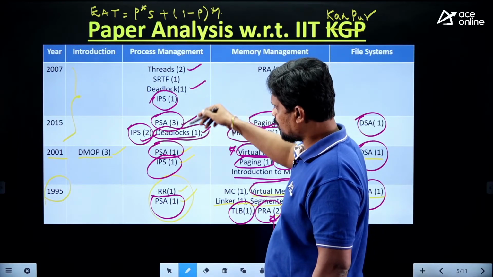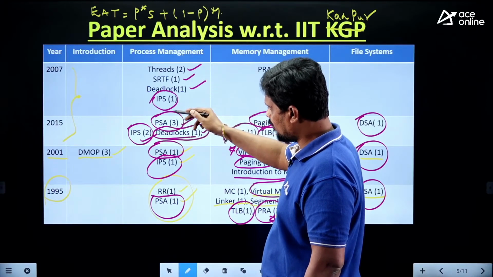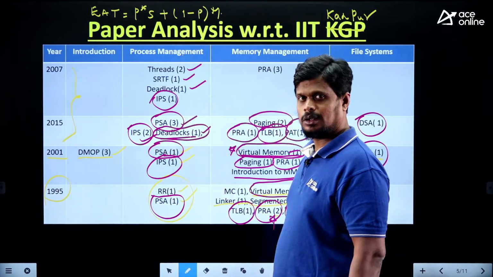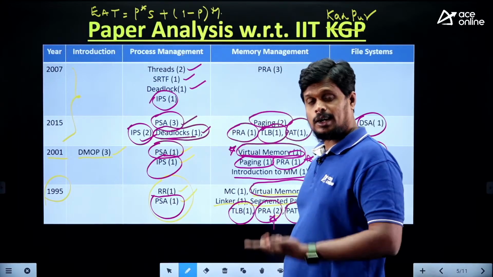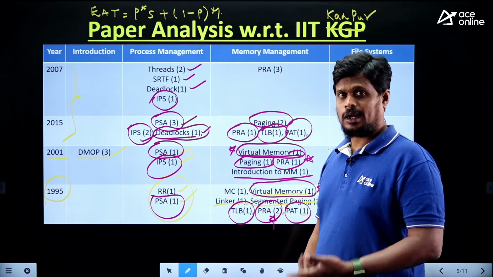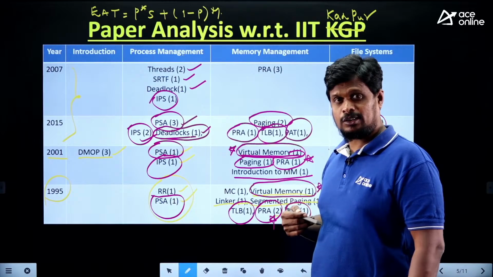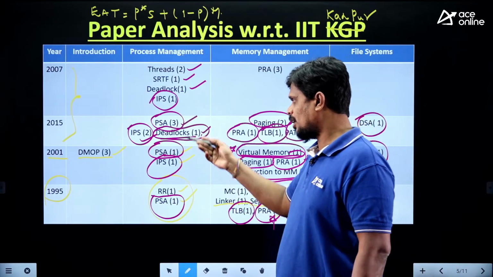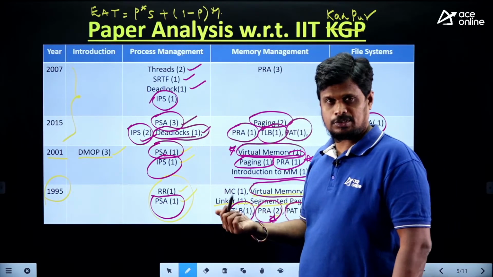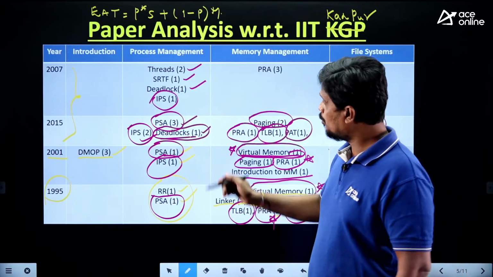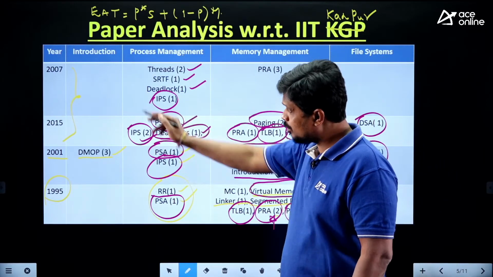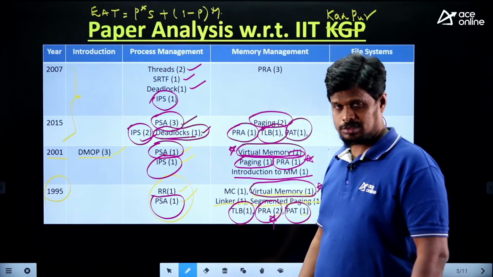Deadlocks we have two times a question. Process scheduling algorithms, every year we have the question. Threads, look at again. So mostly from process management, you may say process scheduling algorithms, you need to focus more, and inter-process synchronization, you need to focus more. But threads also you need to focus on because in 2007 you have two questions from threads.